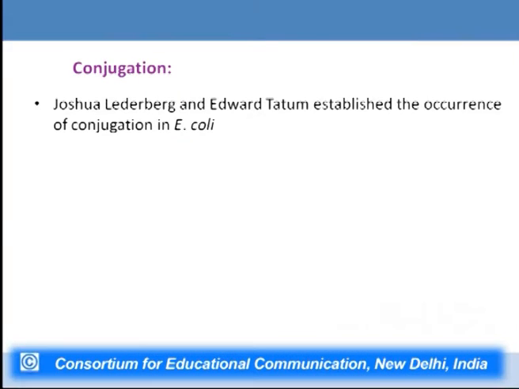Now, to give a brief summary, the prologue for this particular lecture: Joshua Lederberg and Edward Tatum established the occurrence of conjugation in E. coli. In the 1950s, it was established that the phenomenon of conjugation does occur in bacteria, and this phenomenon was responsible for bringing about genetic recombination in bacteria of two different strains.